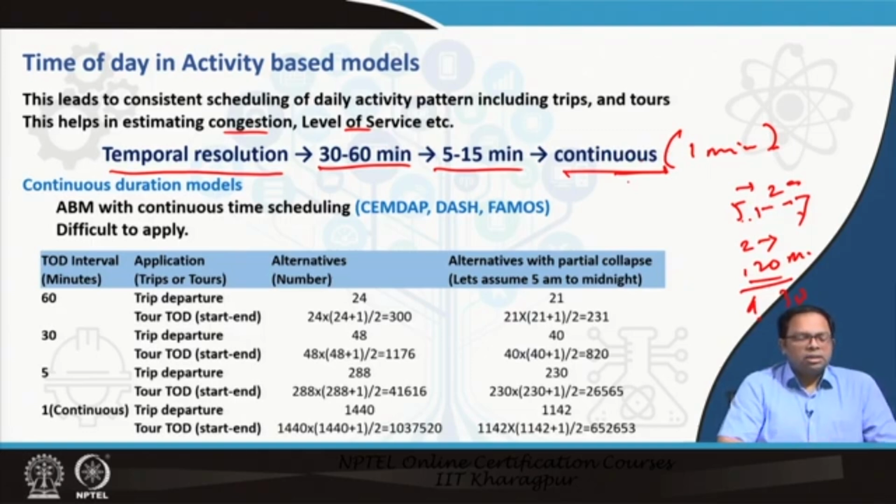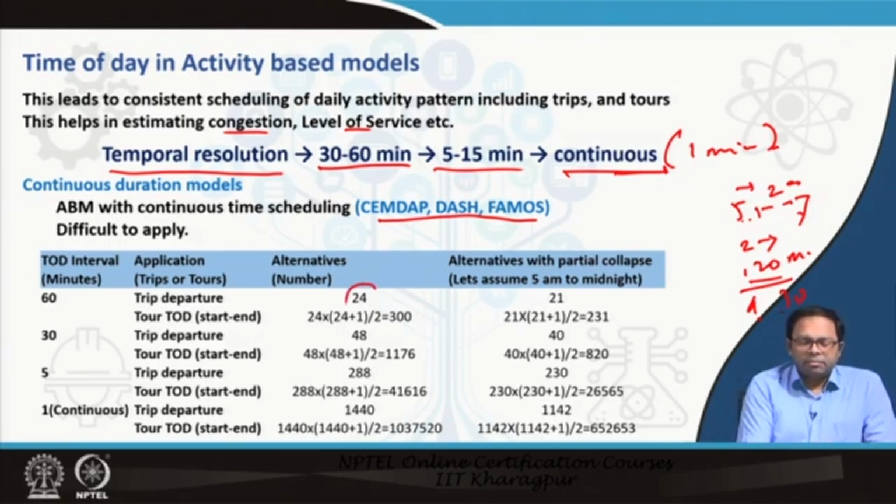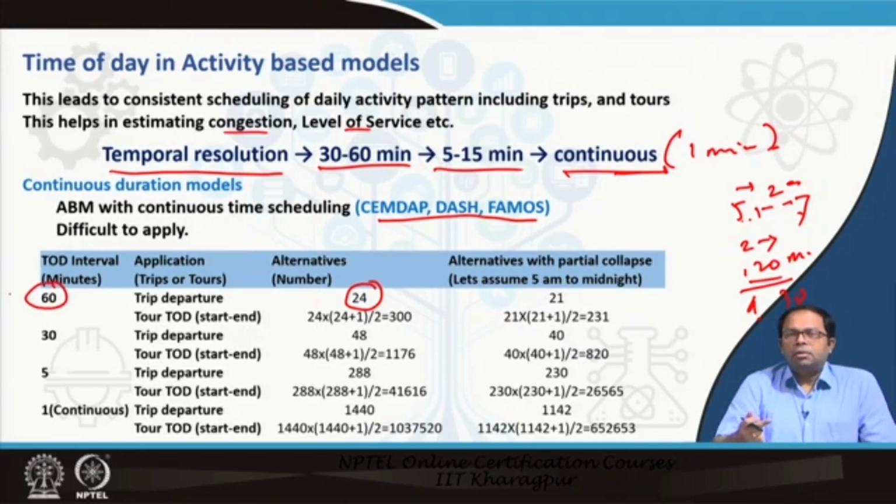But you also have to understand that this is very challenging. I will explain that. ABM with continuous time scheduling, these are some of the models which have done this with 1-minute time schedules. These are very difficult to apply. Why? The reason is, for example, I have 24 hours in a day, right? If I do 60-minute intervals, that means I can do only hourly divisions. That means there are 24 chances to have a trip departure.